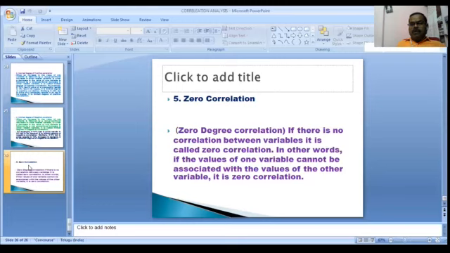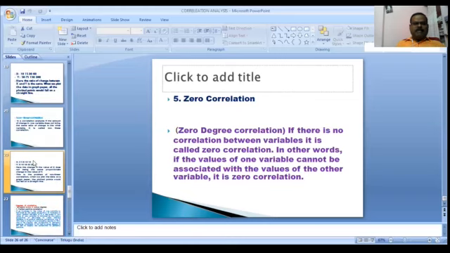What is a linear correlation? In linear correlation, the values of one variable and another variable go in the same direction. What is the non-linear correlation? In non-linear correlation, the values of one variable and another variable go in the opposite direction. That is positive correlation, negative correlation, multiple correlation, partial correlation, linear correlation, non-linear correlation.